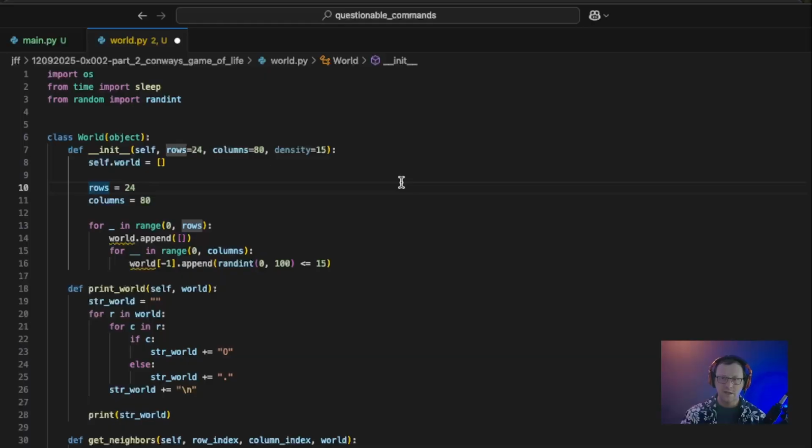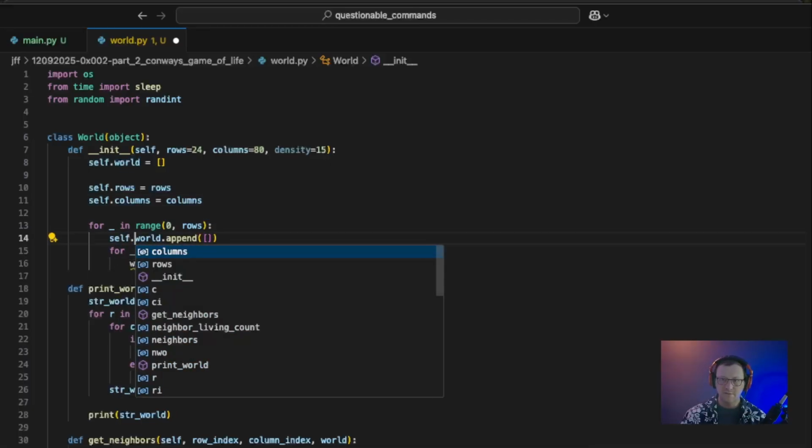And let's go ahead and add that same keyword into these variables that are going to be used and referenced throughout the rest of the class. And we'll initialize them to what the user passed in, so self.rows equals rows and self.columns equals columns. And we need to fix the references to the world here as well. So self.